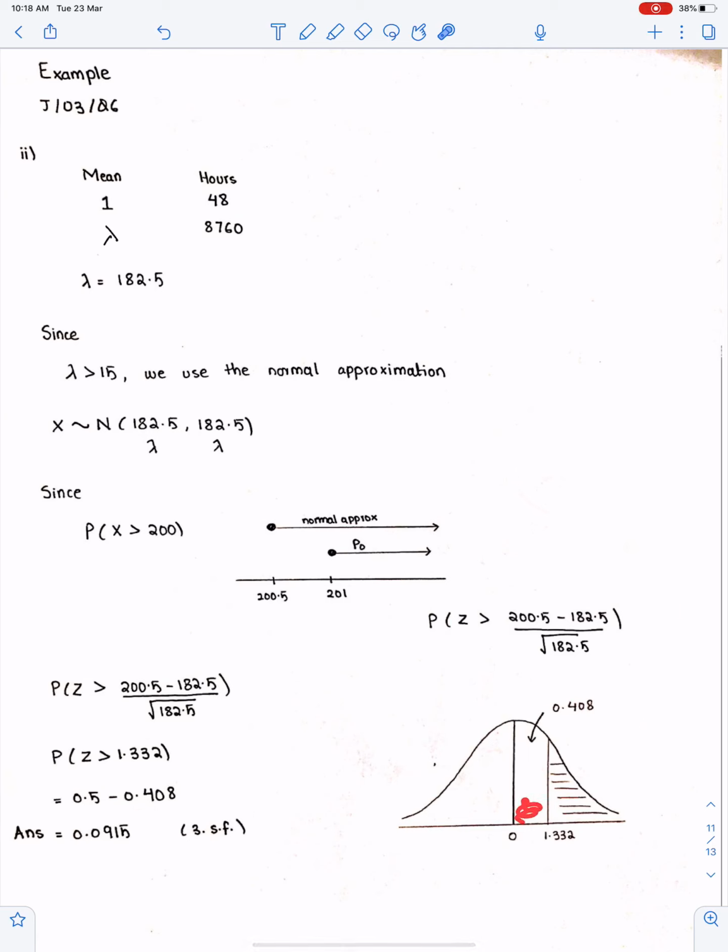Well, get this area, this is 0.408. Since we need this area, and we all know the total area is 0.5, when we subtract this from 0.5, we'll get this area. So to get this area, subtract this from 0.5. That's the answer. You can write this in terms of phi as well. This will be 1 minus phi of 1.332.